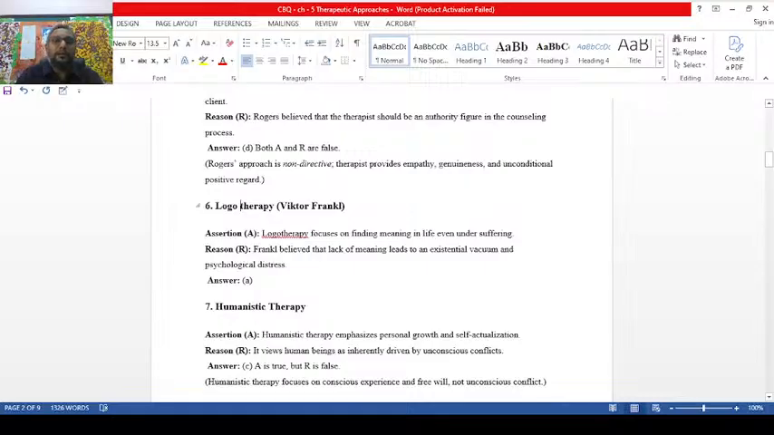100% right. The main focus of logotherapy here is what exactly, if you see, finding the meaning even in life-threatening circumstances. Now the reason: Frankl believed that lack of meaning leads to an existential vacuum and psychological distress. Yes. Lack of finding the meaning. When you are not able to find the meaning in your life, that is what leads to psychological distress. This is logotherapy.